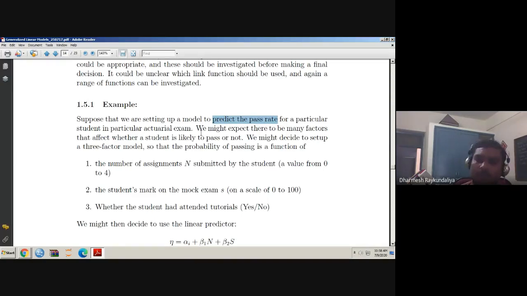Then the institute or the teacher or the department is interested to know why in this particular paper the students have a more chance to clear the examination, and in this paper the students have a less chance to clear the examination. There are n number of factors which are affecting: the teaching methodology, whether it is online or offline, the experience of the teachers,